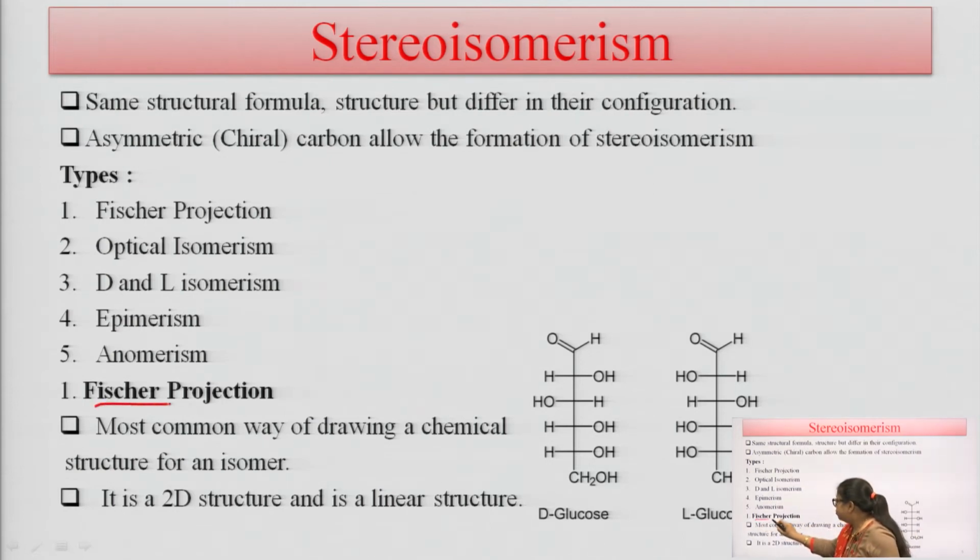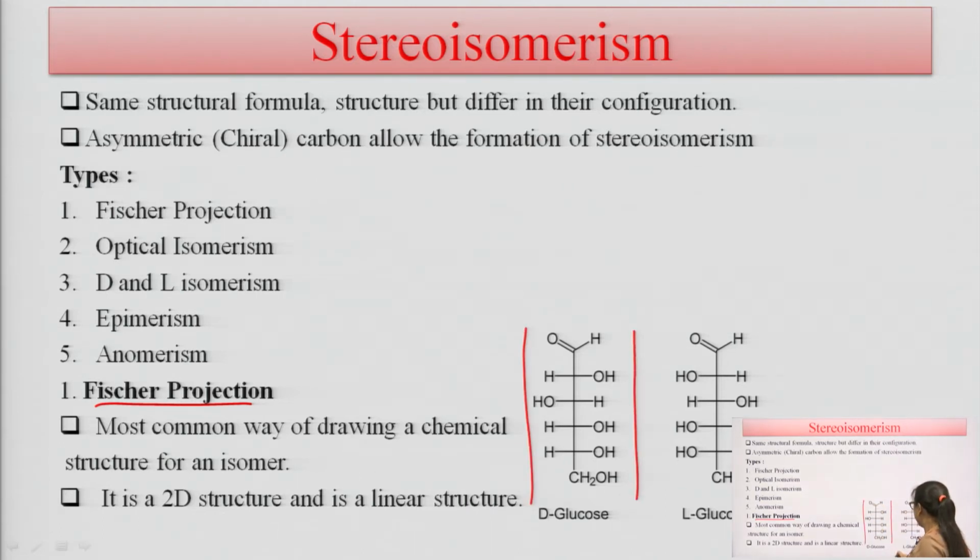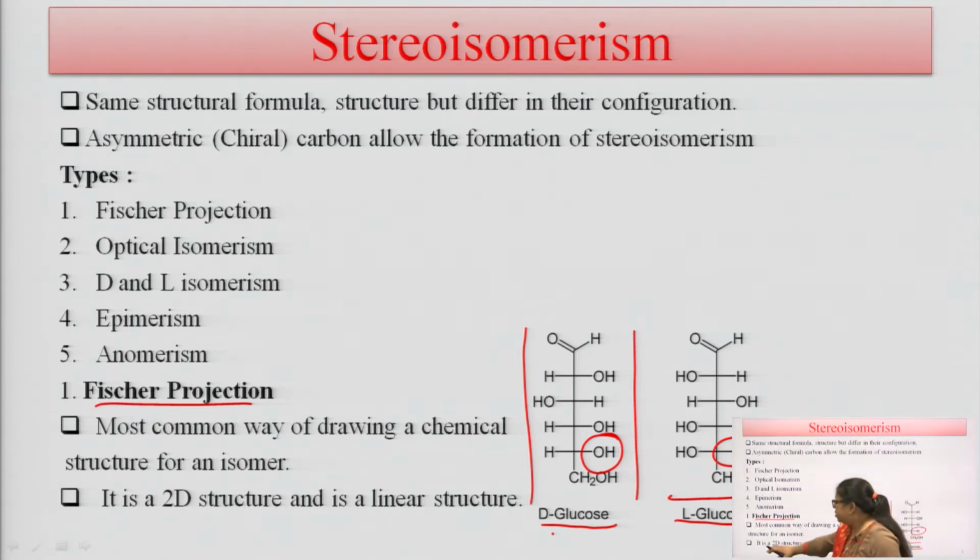The Fischer projection is the most common way of drawing a chemical structure for isomers. This general straight chain structure of glucose is known as the Fischer projection. Here this is D-glucose, which is the natural form of glucose, and this is L-glucose, the artificial form of glucose. The difference is this: in the second carbon, the OH group is present on the right side, and in the artificial carbohydrate, there is a hydrogen atom in that position. This is a 2D structure, and it is a very linear structure also.